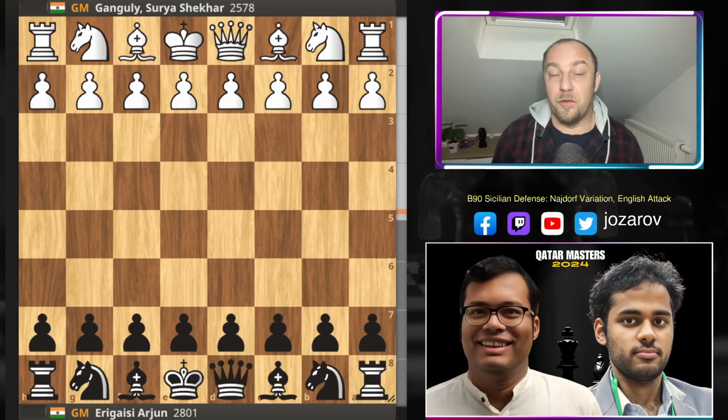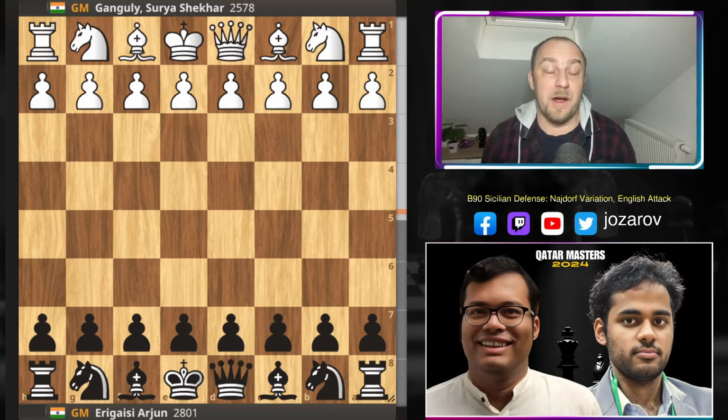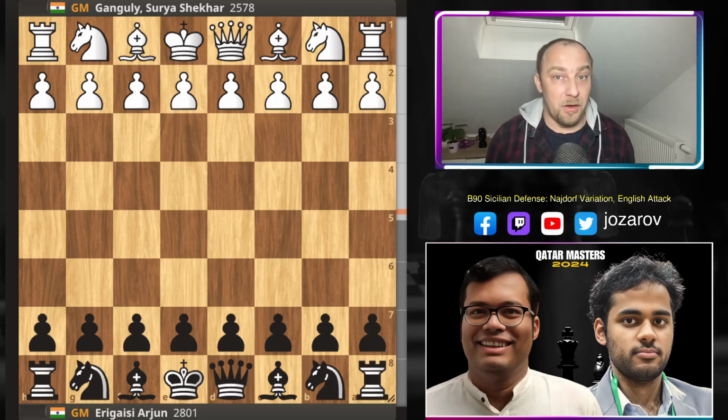Arjun has played so far 3 wins and 2 draws in the 5 rounds that he played. He's not in first place, but I think if nothing dramatically changes, if Arjun continues to play like he has so far, he could really be the winner of this very nice tournament. And I really love Arjun Erigaisi's recent performances. He's playing very aggressive chess. He's also playing, I think, very solid positional chess, so his games are really interesting when it comes to opening theory. So let's see now what happened.